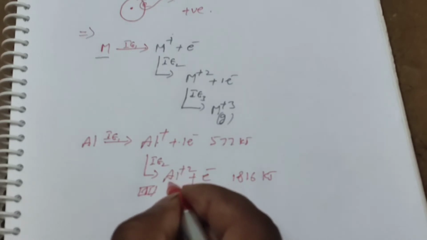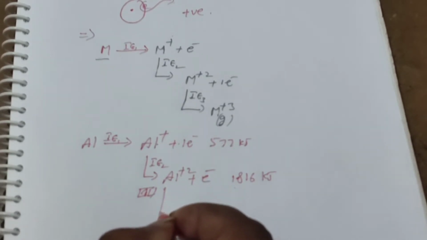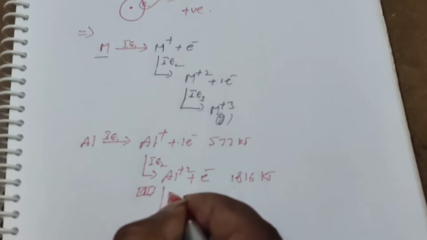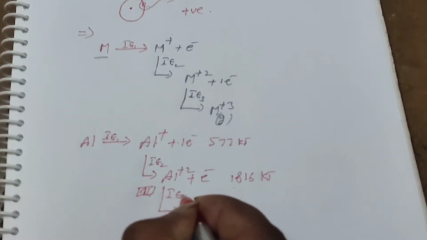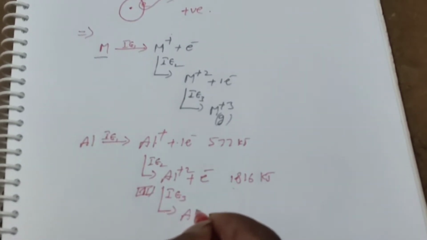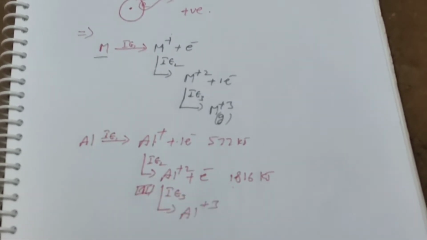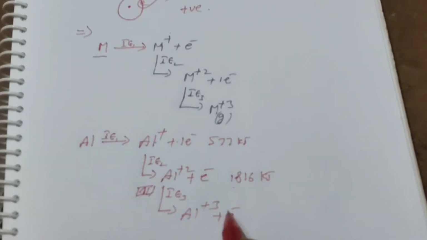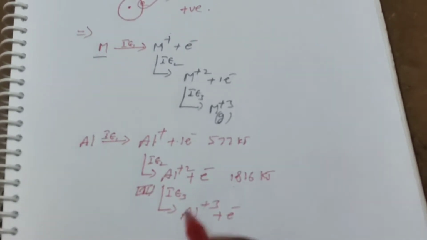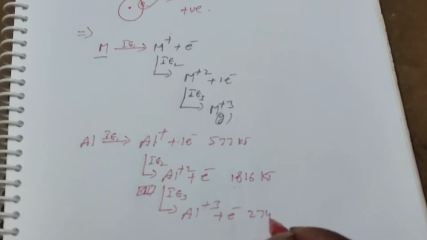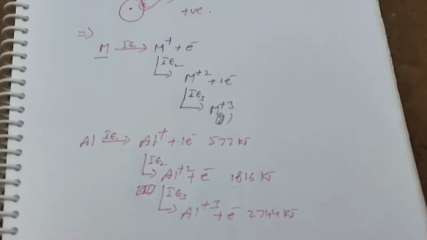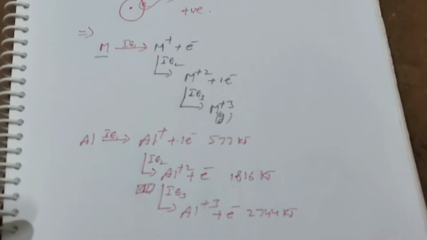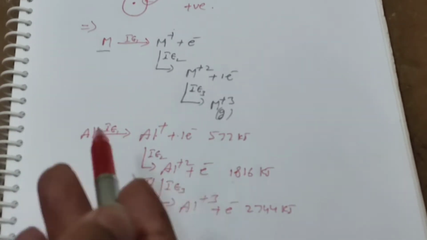And from Al2+, if I try to remove one more electron, that I simply call ionization energy 3, and in that time it will form Al3+. I am removing one more electron, and in that time I am applying approximately 2744 kilojoules of energy. So each and every time we have to apply an excess amount of energy to remove the electron from the metal.